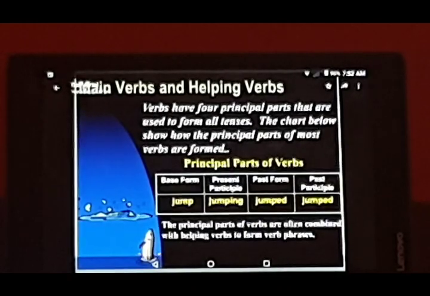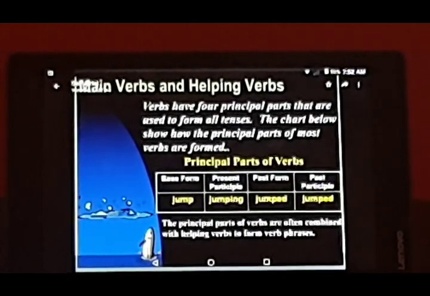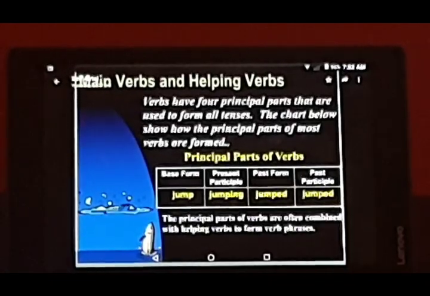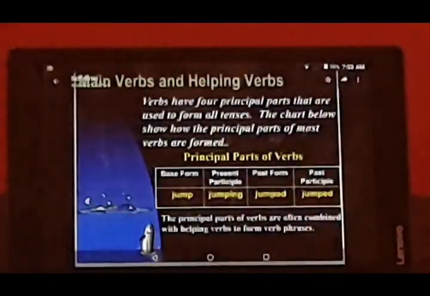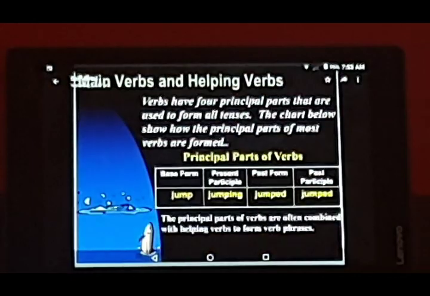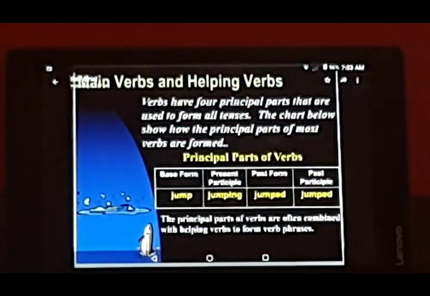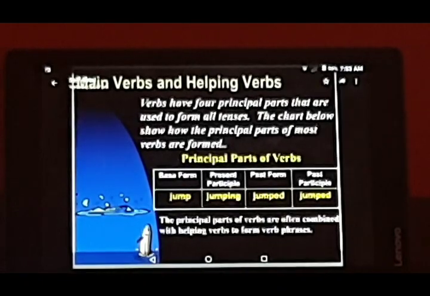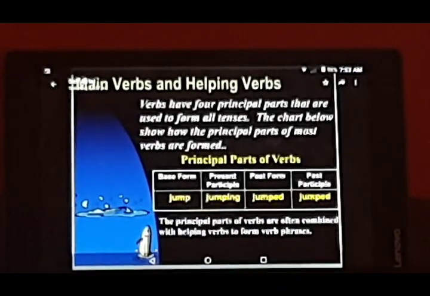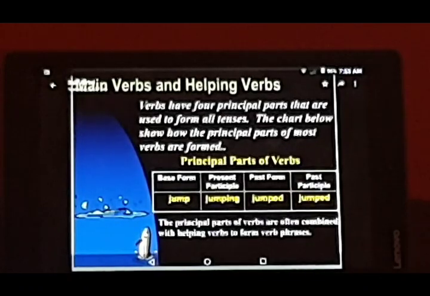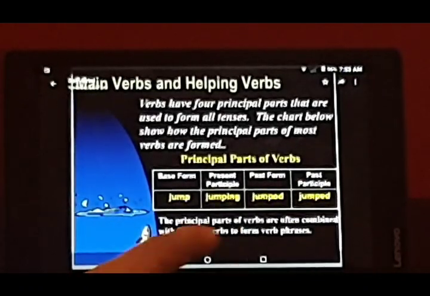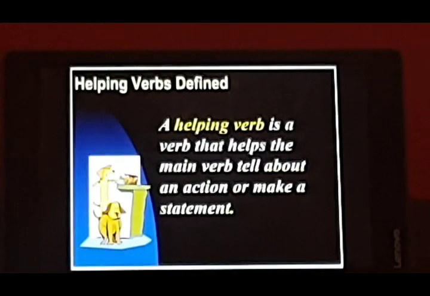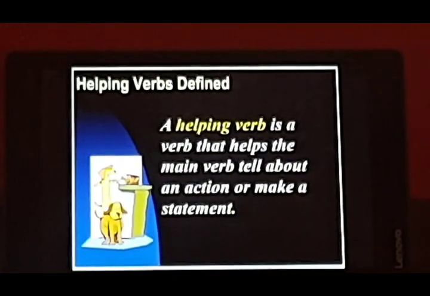Like I gave you an example of the word eat. It becomes ate, eaten, and eating. Play, played, played again, and then playing. So these are the 4 different forms of verbs which we have to use when we change the tenses or when we change the persons. The principal parts of the verbs are often combined with helping verbs to form verb phrases. Now helping verbs defined. So what actually is a helping verb?